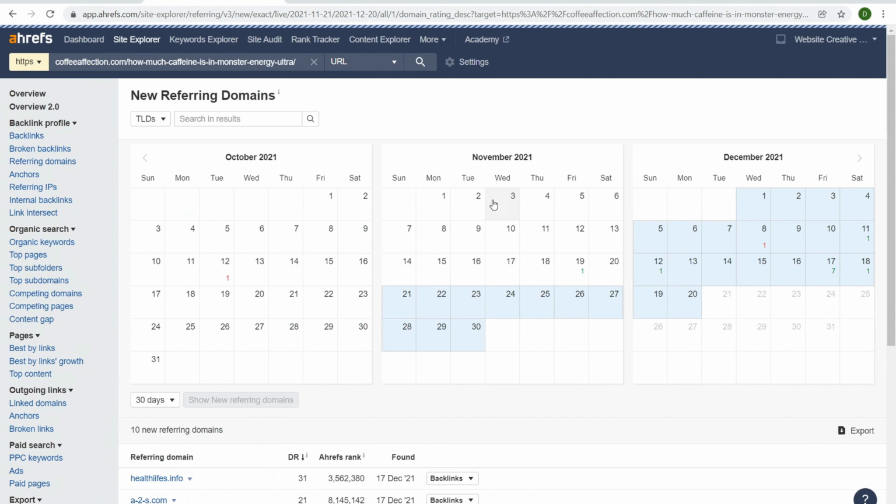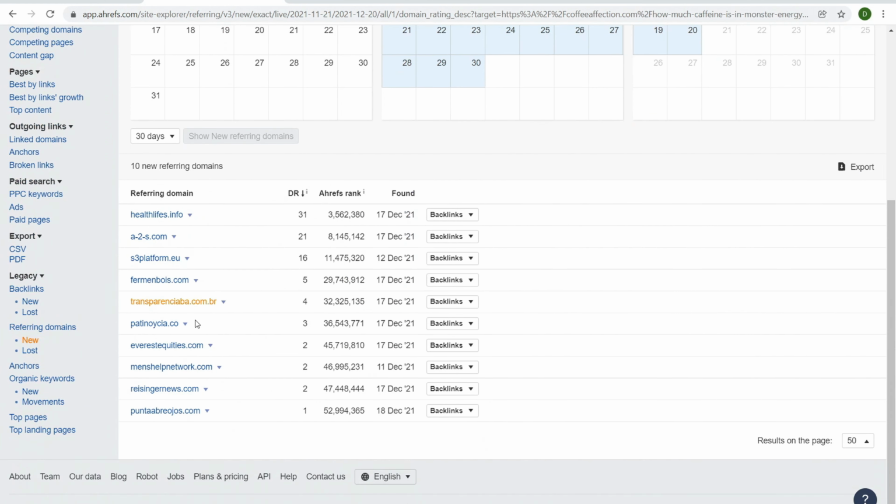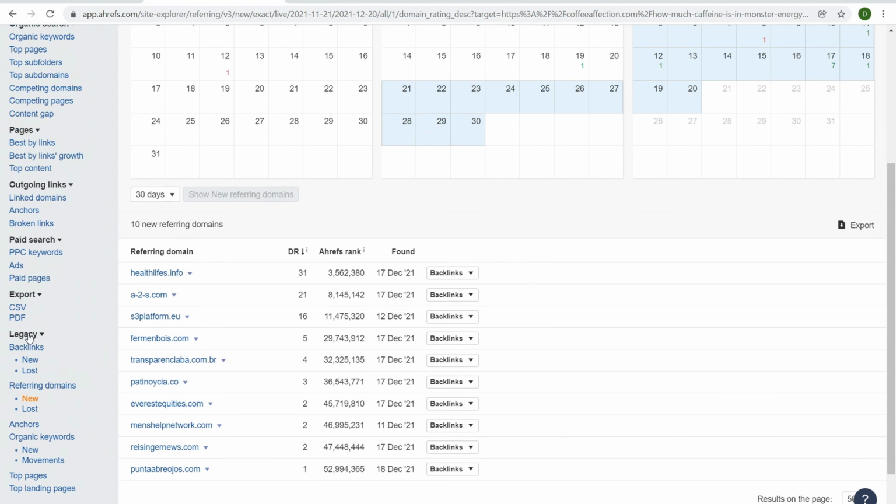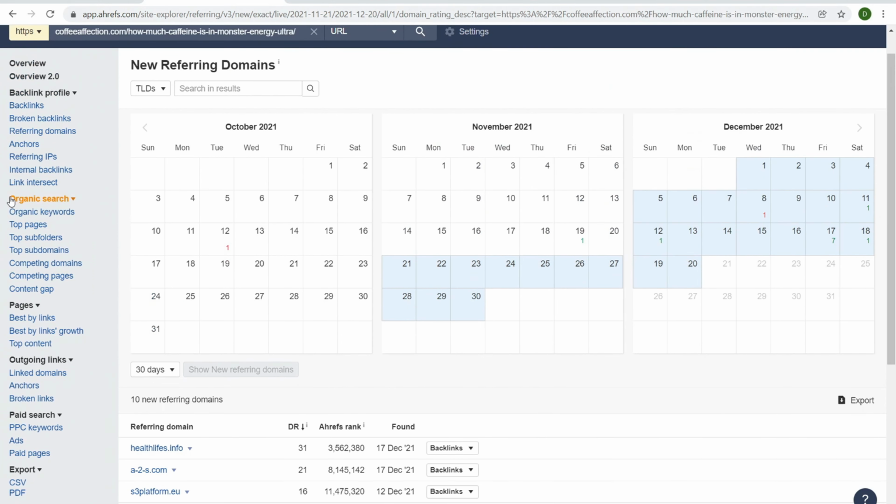We click on +10. What are the new websites that have linked to it? Okay, we got this over there, brand new websites to pay attention to and just be aware of for link building opportunities, competitions, etc. Then over here, again, you have the legacy, you have new, lost, referring domain names, anchors, etc. And this is where Ahrefs really shines.